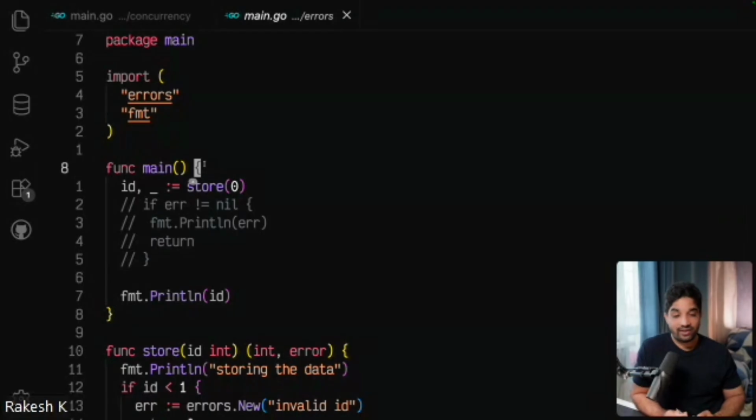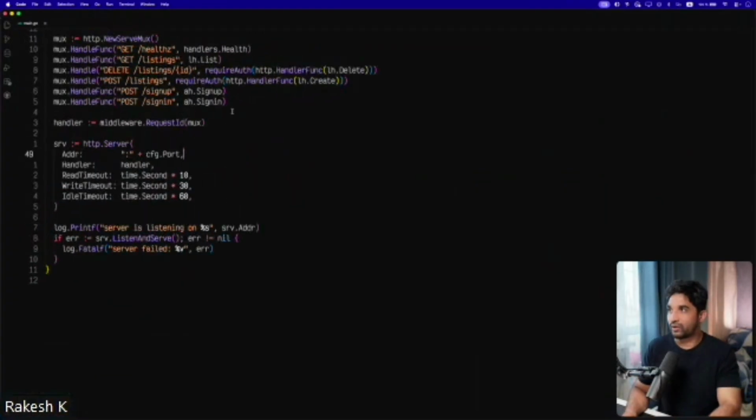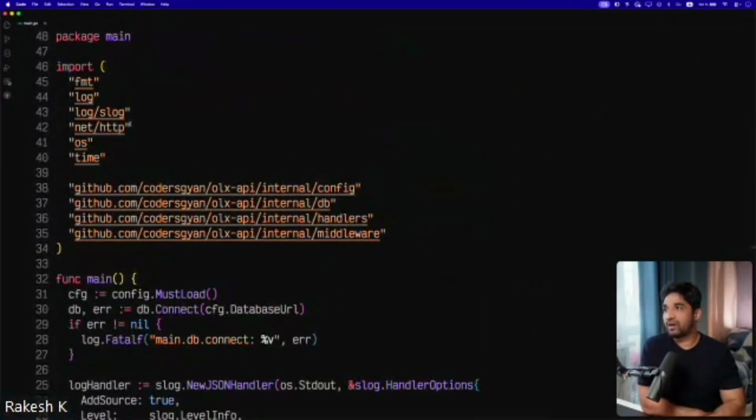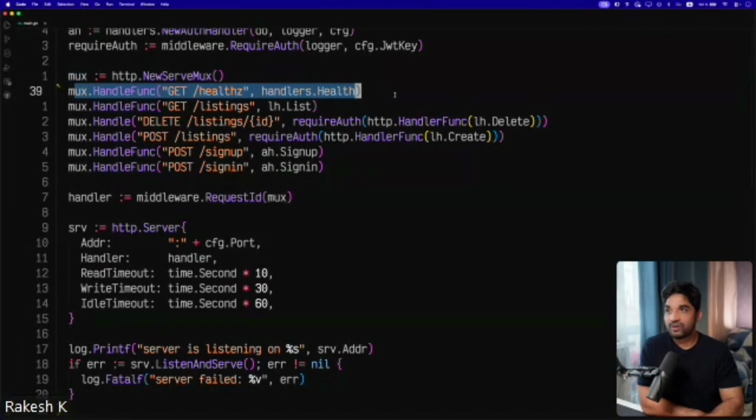Let me show you that. We are working on this one. This is the web server we have built, and it is built using the standard library package net/http. You don't have to install anything. It will look similar to Express.js or Django. We do routing like this.